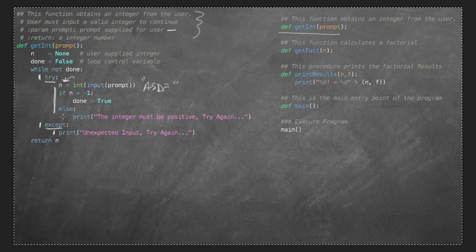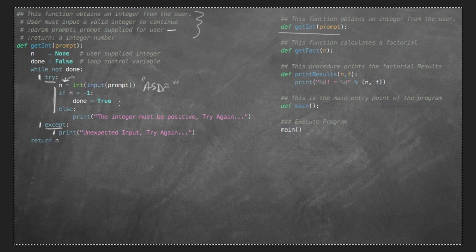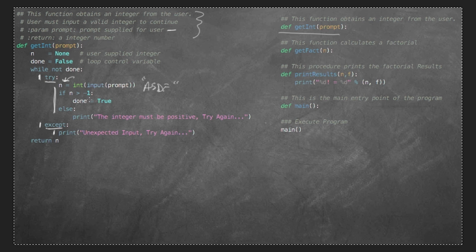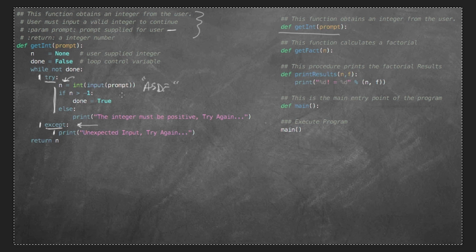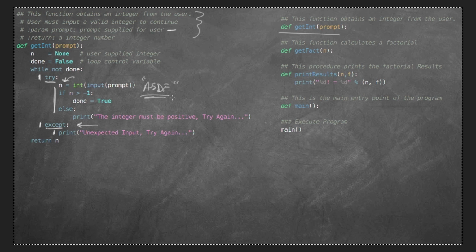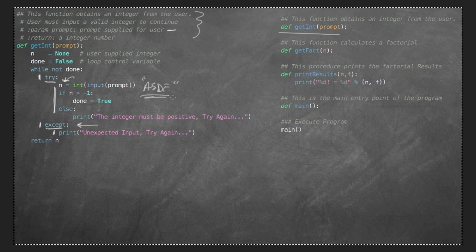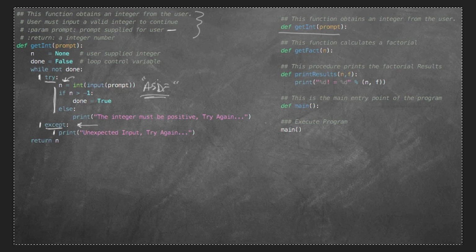The beauty of try and except, these two guys here, is that if ever you should type in anything that does not work, the computer, rather than crashing, will simply go to this point here. And we call it an exception. Whenever we type in data that is ASDF, when the computer is expecting an integer or whatever, the computer has a bunch of rules that it is expecting, okay? And if you want to break a rule, just like wherever you're working, you would ask, hey, can you make an exception to this rule for me, please? Well, that's what we're doing here.